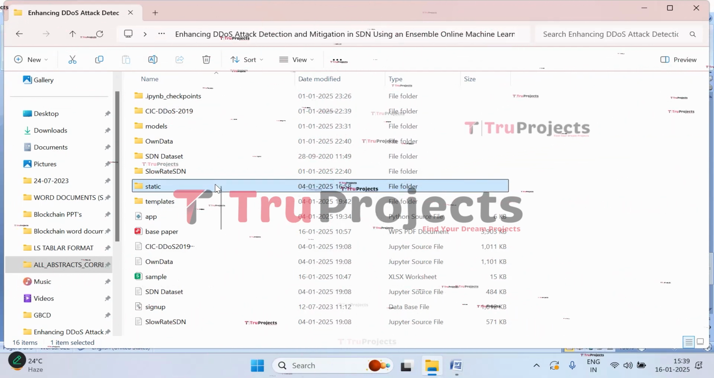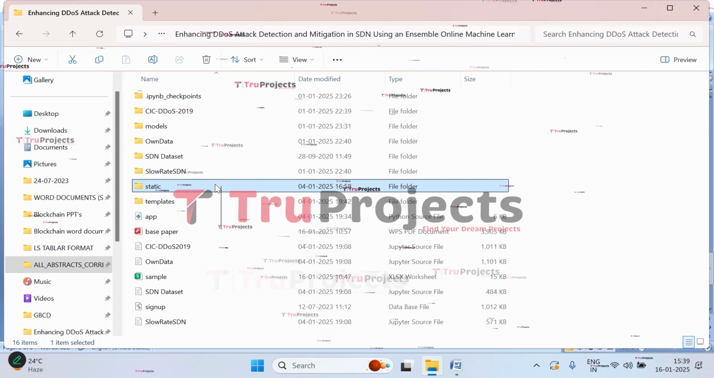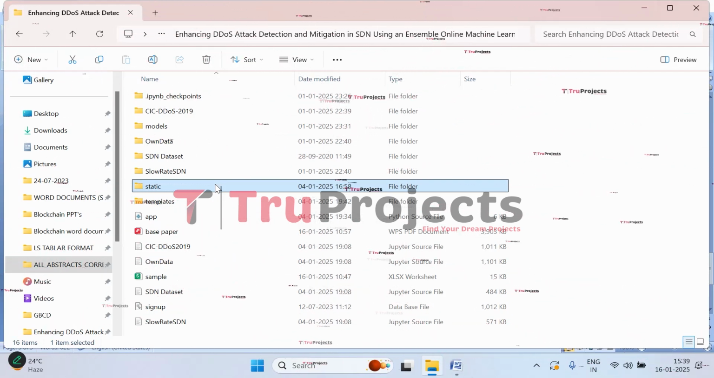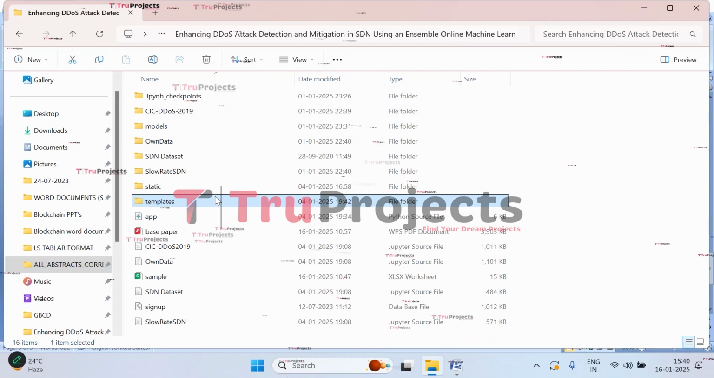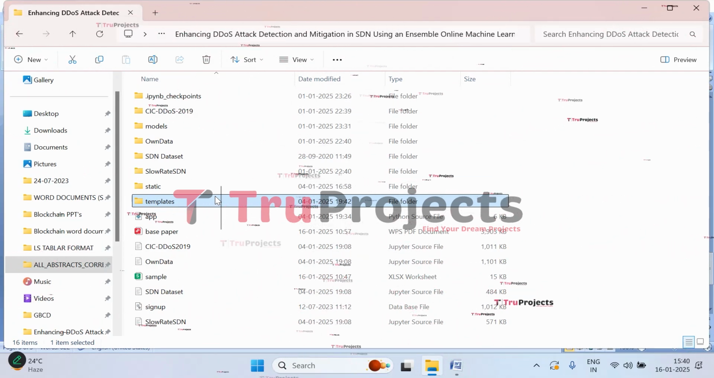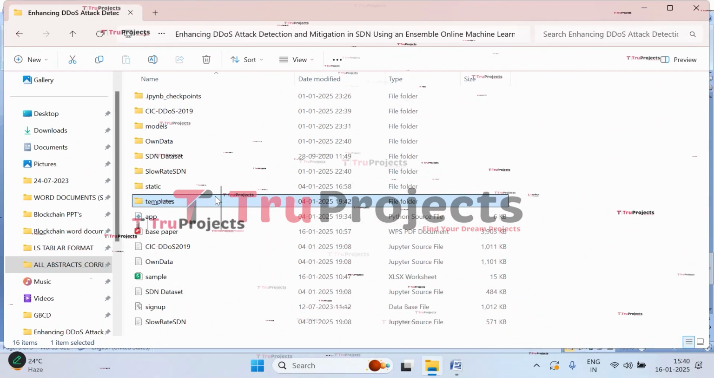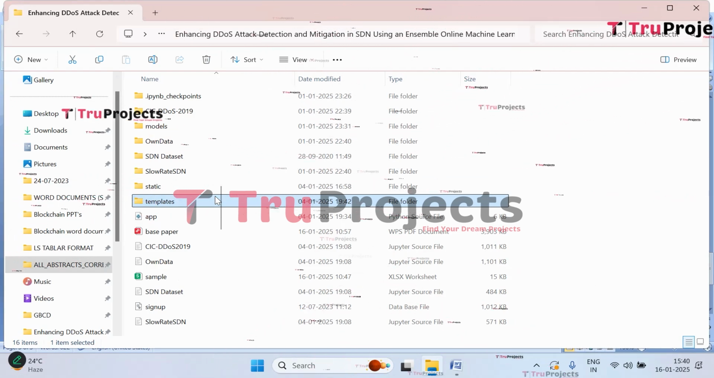This folder consists of files related to CSS, JavaScript, and Bootstrap files, which are important for the visual appeal. Then we have the templates folder. This folder contains all the HTML pages used in this project. It typically includes files like index.html, about.html, etc., which represent different pages of the website.